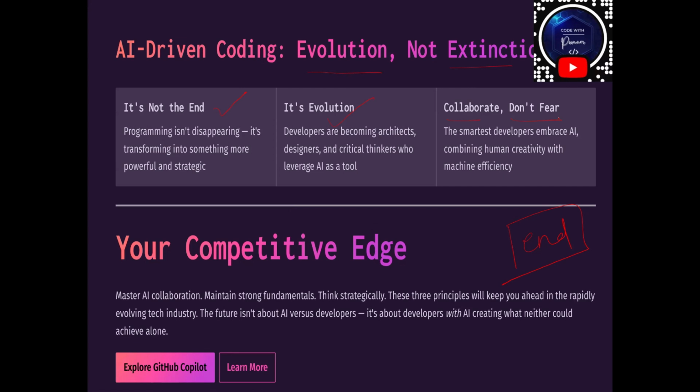Okay guys, this is what everyone has to do. For a competitive edge, master AI collaboration, maintain your strong fundamentals, and think strategically. These three principles will keep you ahead in the rapidly evolving tech industry. The future isn't about AI versus developers, it is about developers with AI creating what neither could achieve alone. You can explore Copilot, Perplexity, ChatGPT, and other tools as well.